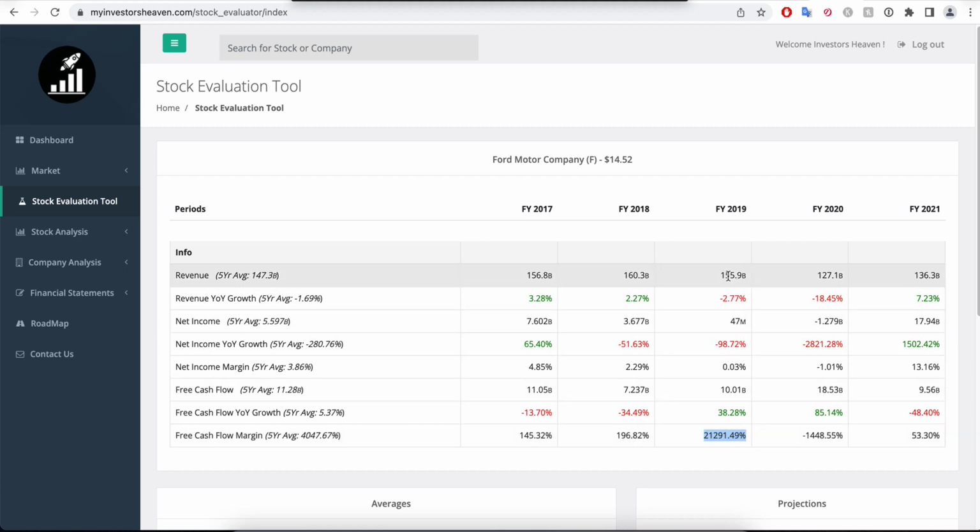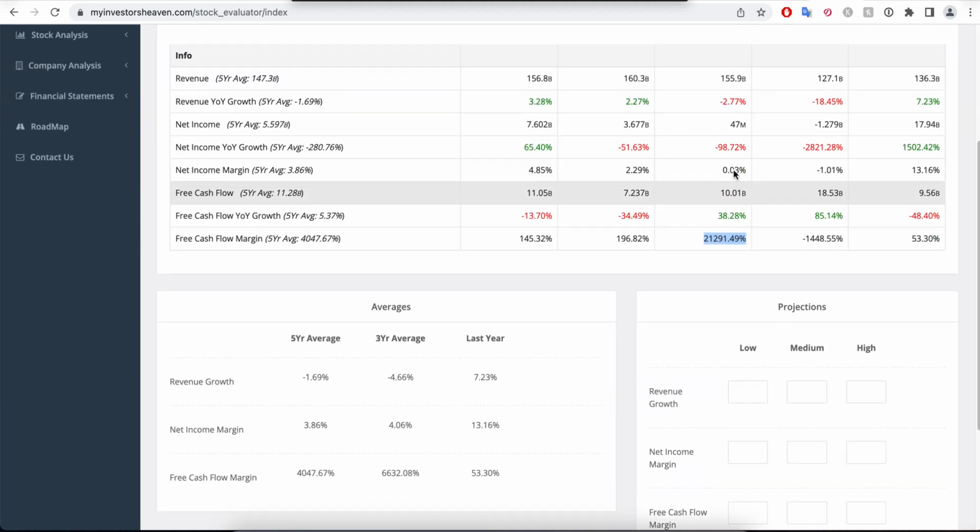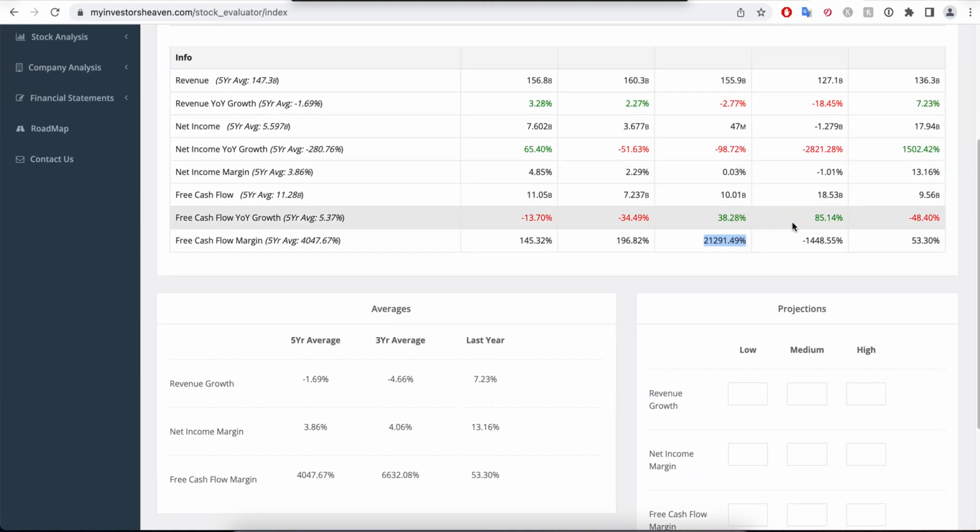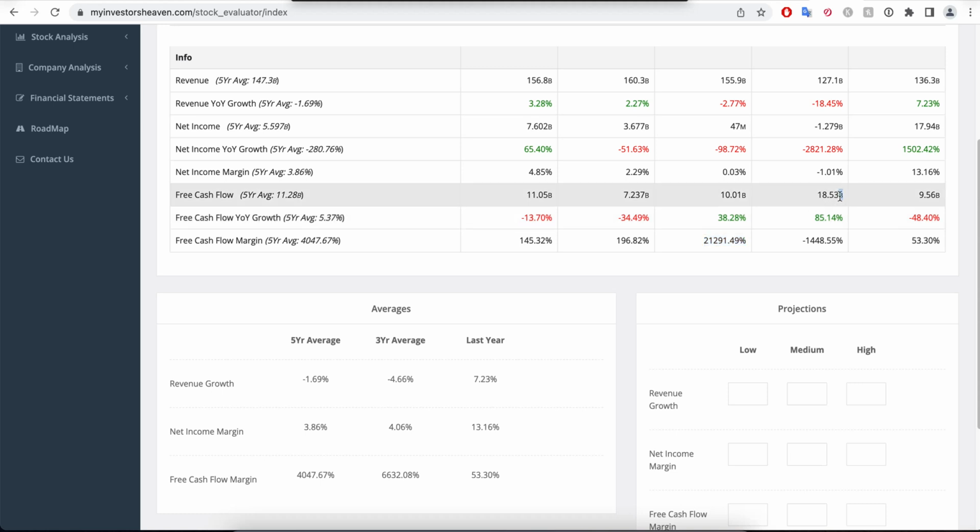This is not to be trusted, really. It's not going to be happening every year, so you can basically safely exclude it from your averages. And now we're having one year where the free cash flow was 18 billion, and then the net income was minus 1.2 billion. Similar story here. We're having negative free cash flow, which is very similar to what could have happened this year if the net income was slightly lower, as you'll see.